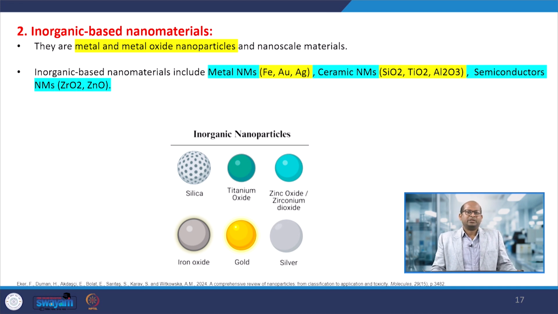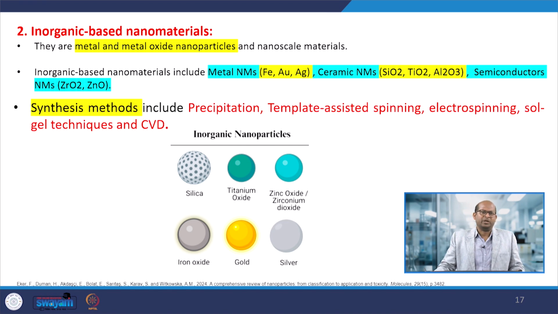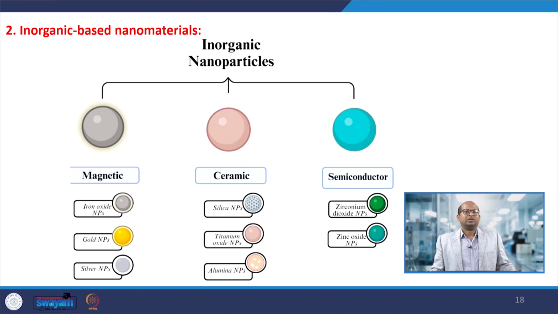These are the oxide materials or ceramic materials. And semiconductor materials also, zinc oxide, zirconium oxide also. We can categorize these as inorganic based nanomaterials. They have a lot of applications. So these are the inorganic nanoparticles or nanomaterials. You can say this way: magnetic, ceramic or semiconductor type of materials.